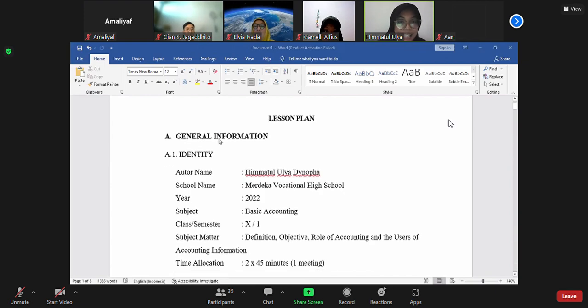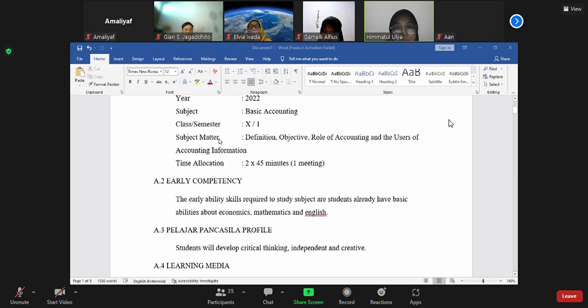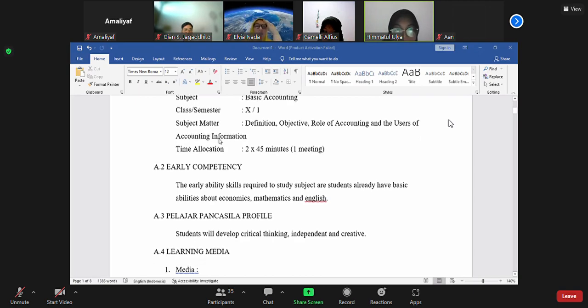Part A, General Information. A1, Identity. Author name: Himatul Ulya Dinova. School name: Merdeka Vocational High School, year 2022. Subject: Basic Accounting, class 10, semester 1. Subject matter: definition, objective, role of accounting, and the users of accounting information. Time allocation: 2 times 45 minutes in 1 meeting.